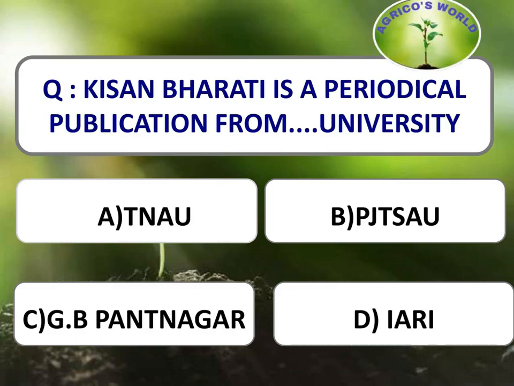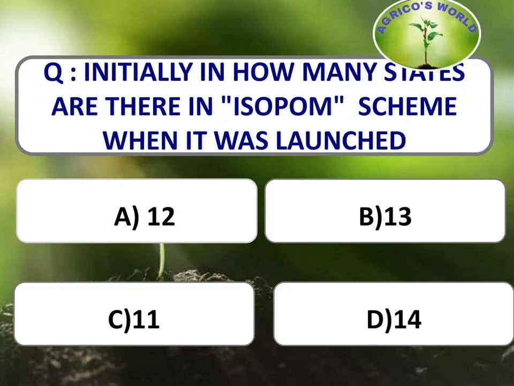Kisan Bharati is a periodical publication from which university? Kisan Bharati is a periodical publication from the GB Pant Agriculture University, and GB Pant University is the first university to be established in India related to agriculture. Initially, in how many states was the ISOPOM scheme launched? ISOPOM is an integrated scheme for the oilseeds, pulses, maize and oil palm. And when it was launched, it was initially launched in 14 states.